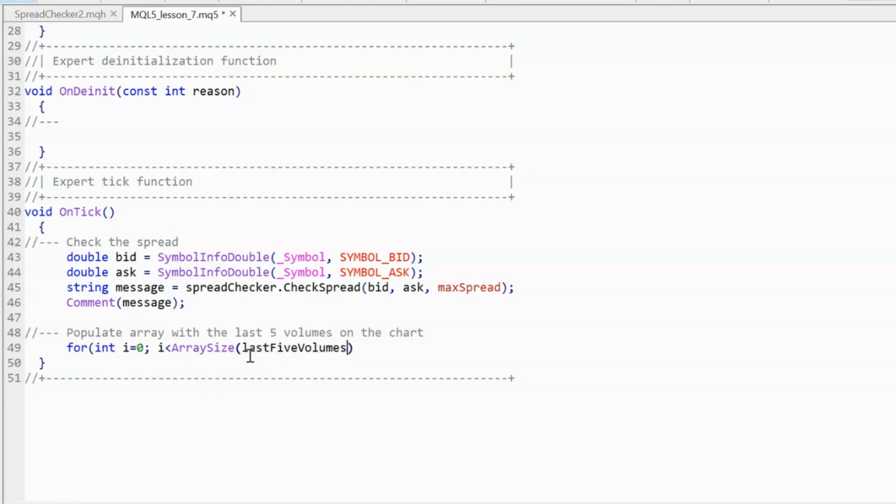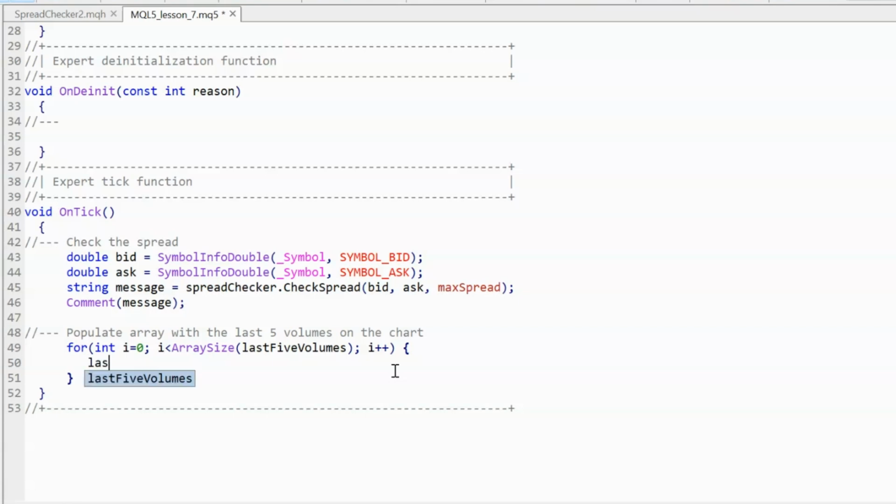So we can put in here the last 5 volumes, and it's going to return the number 5. So as long as I is less than 5, this for loop will run. And the last thing we need to do is make sure that I increases at every run of this code. So we can close those brackets, open up some new curly brackets, and then we can populate this.